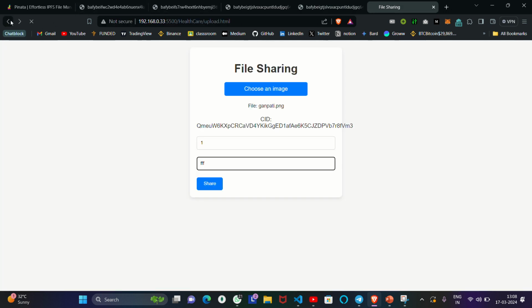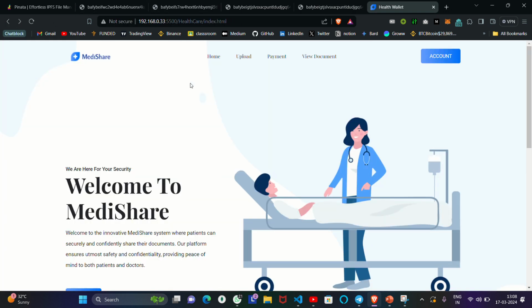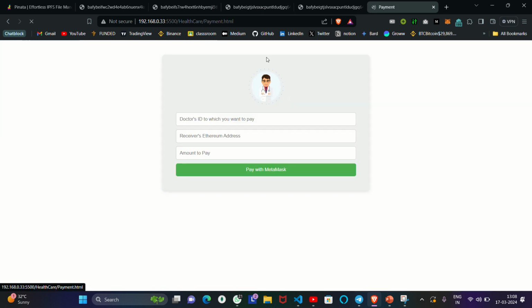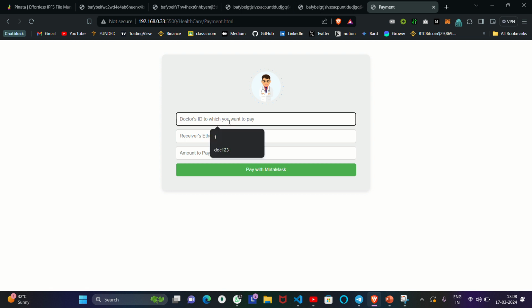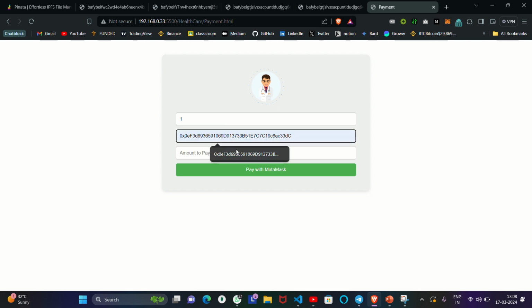We can upload any files or any database to our IPFS database. The CID will be generated on the basis of that, and after that we can enter the doctor ID. As the doctor registered, we ask for the doctor ID, and we give our username, and after sharing, the database will be generated there.